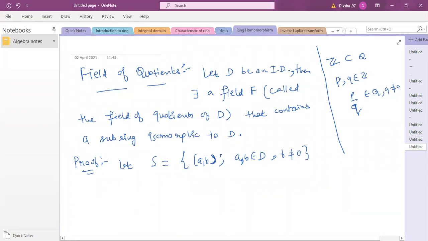So it's similar to this कि we have considered two elements p and q belonging to the set S, where both p and q individually belong to integers and q is non-zero. So this is the example and this is the general way to write this. Now we define an equivalence class. Means how do we define an equivalence class? Means that what elements are equal or equivalent, I should say.